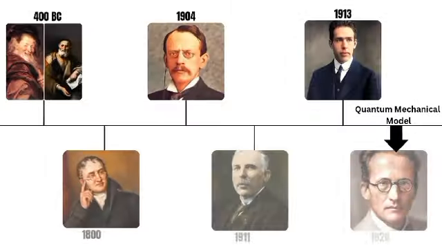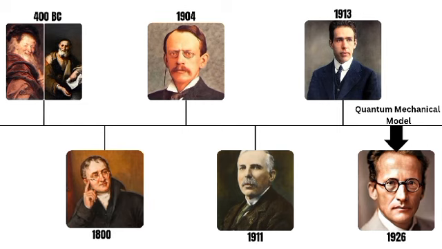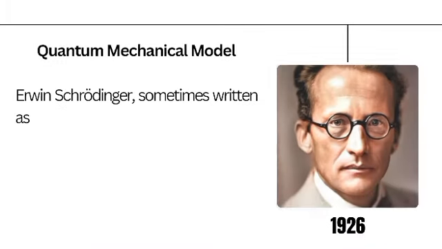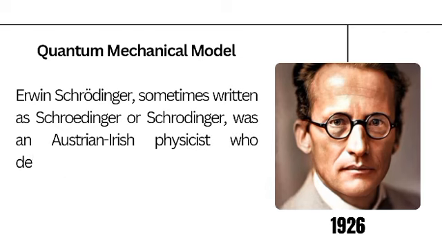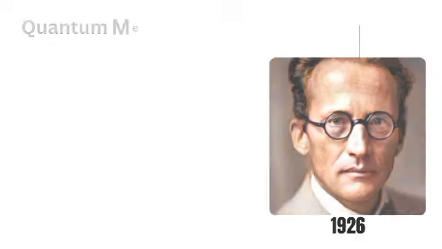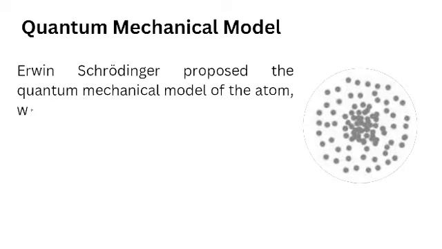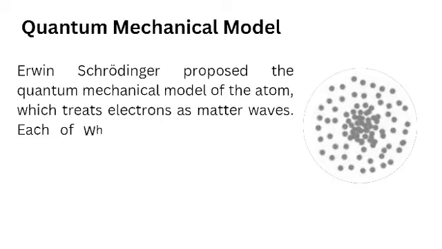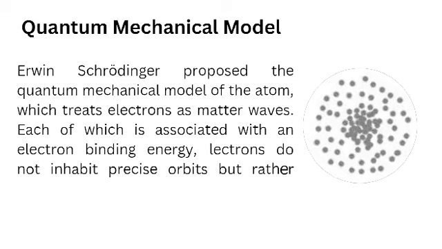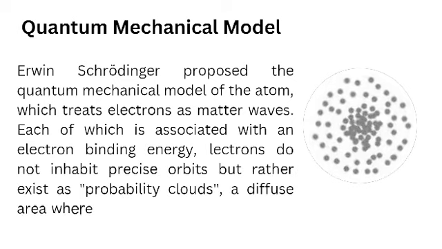Finally, we have the quantum mechanical model that was created in the year 1926. Erwin Schrödinger was an Austrian-Irish physicist who developed fundamental results in quantum theory. Erwin Schrödinger proposed the quantum mechanical model of the atom, which treats electrons as matter waves, each of which is associated with an electron-binding energy.